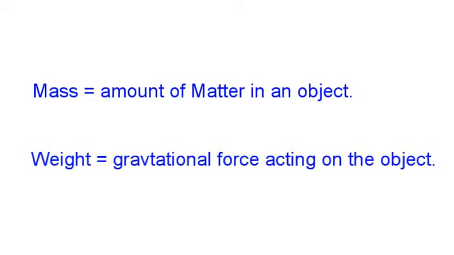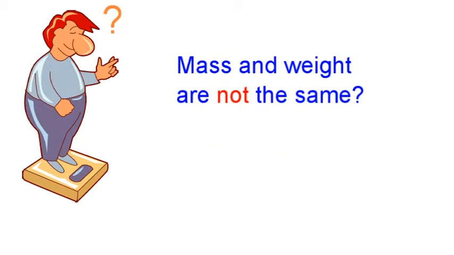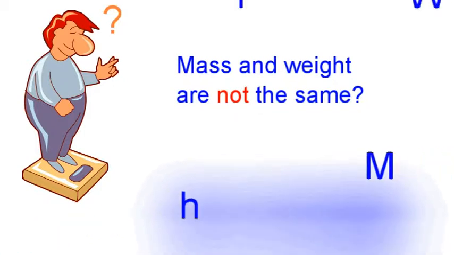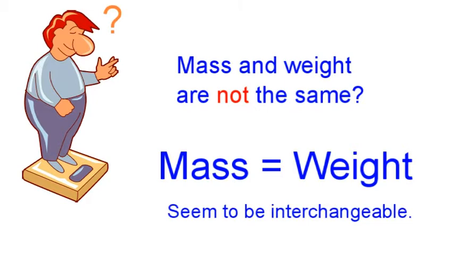Keep in mind that mass and weight are not the same thing. Mass measures the amount of matter in an object, and weight measures the gravitational force pulling the object down onto the scale. But if mass and weight are not the same thing, then why do we often hear the two words used interchangeably? Well, it's because of the way we determine mass.